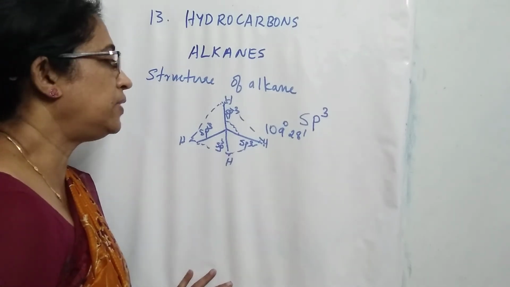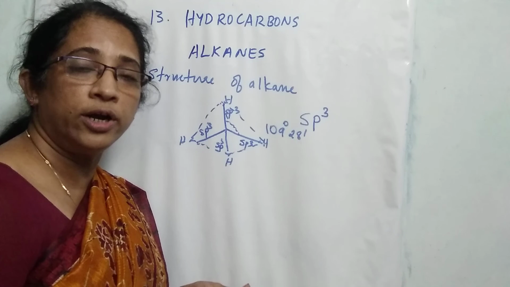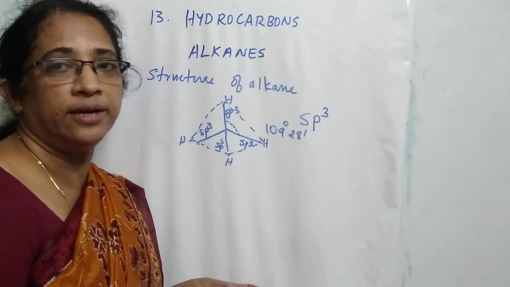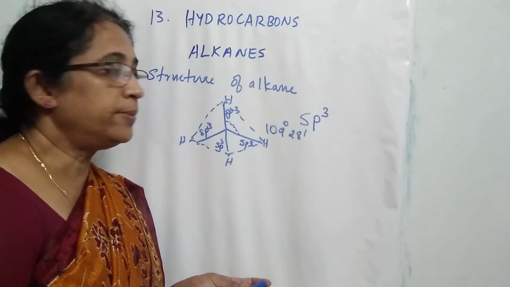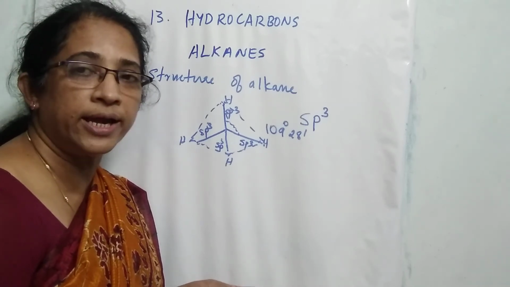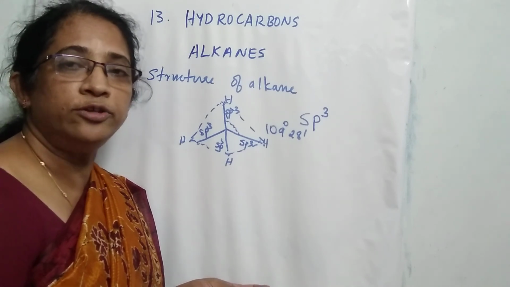So in sp3 hybridization, the HCH bond angle is 109 degrees 28 minutes or 109.5 degrees. So the hybridization of the carbon atom in alkanes is sp3 and the bond angle is 109.5 degrees or 109 degrees 28 minutes.